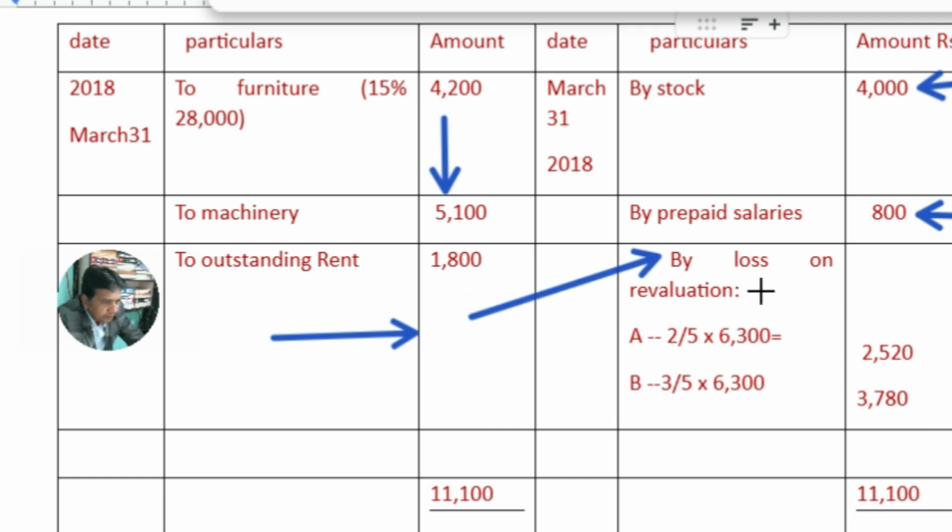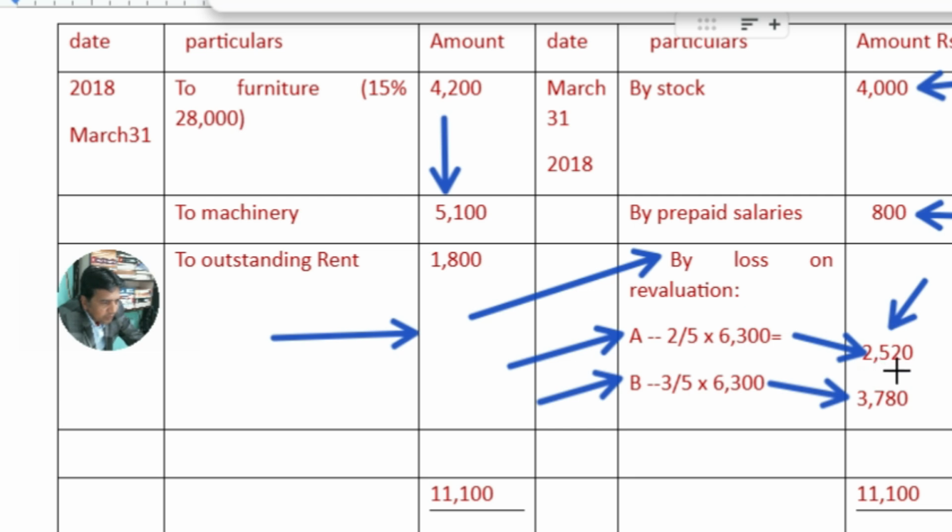Since the debit side is greater than the credit side, it represents loss, and that loss shall be transferred to loss on revaluation. And in the old profit sharing ratio, A and B, the new partner is not entitled to share profit or loss on revaluation. Only the old partners, that is A and B, will share the loss on revaluation in their old profit sharing ratio, and it is given in the question, 2:3. 2 by 5 of 6,300 is 2,520, and 3 by 5 of 6,300 is 3,780.